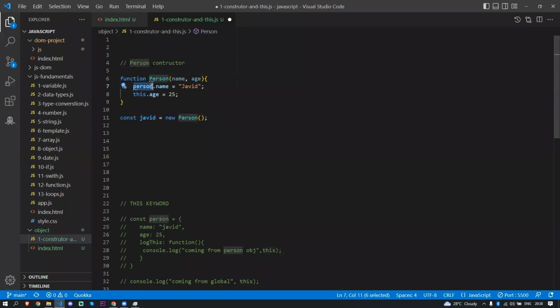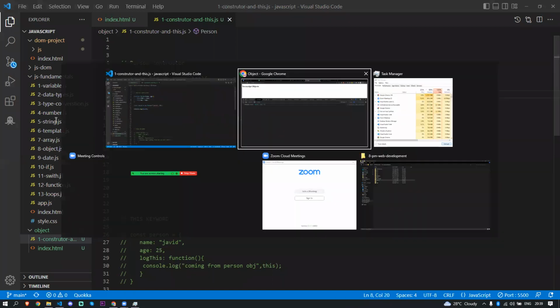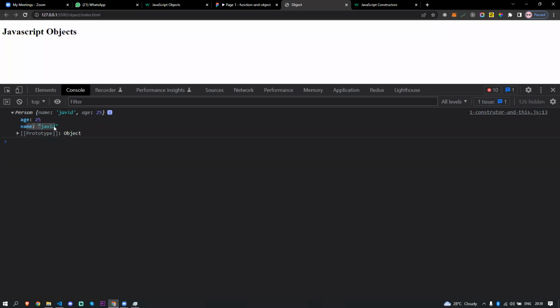Instead of calling person.name equal to Javed, I can call this.name. This is the preferable way to do this. This is going to point to the person. this.name is equal to Javed, this.age equal to 25. But I'm not going to pass hard coded data. I'm going to pass a name here and the age here. Now I can pass the argument here, right? The name Javed, then the age 25. So if I console log Javed, what am I going to get? The object with the two properties, the name and the age. If I come back here, I can see the person, the name is Javed and the age is 25.